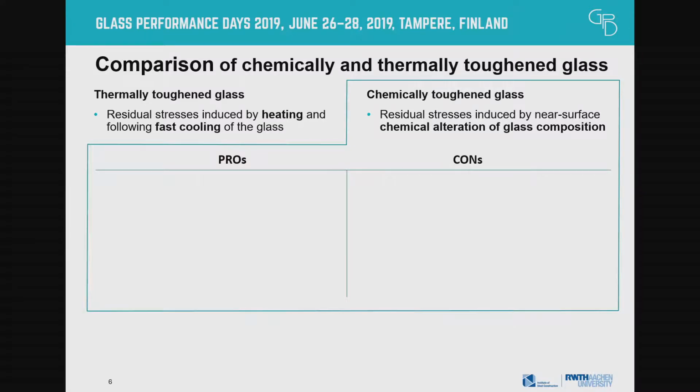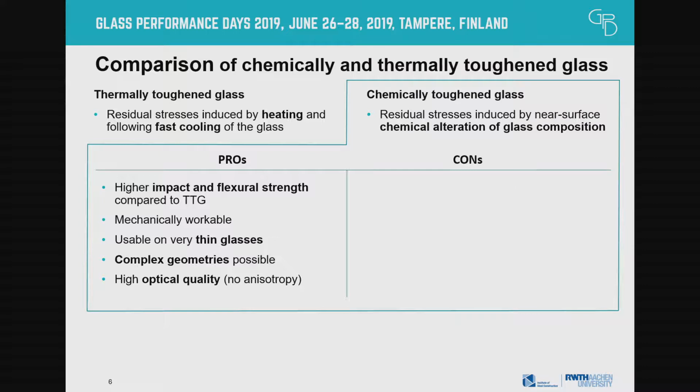The pros of CTG are their higher flexural strength and also impact strength, and it is workable in its pre-stressed state. So far with thermally toughened glass, we weren't able to polish the edges or drill holes in it after the pre-stressing.